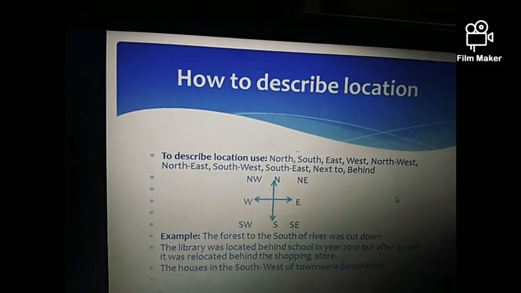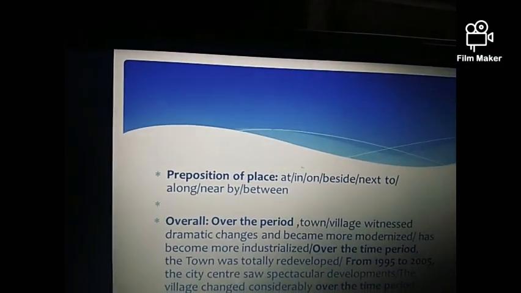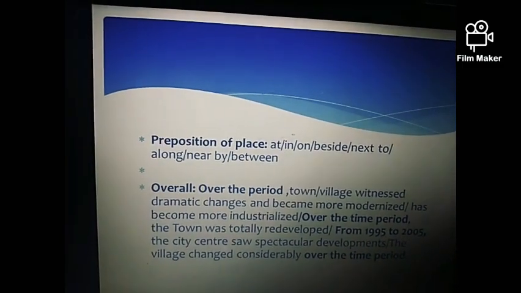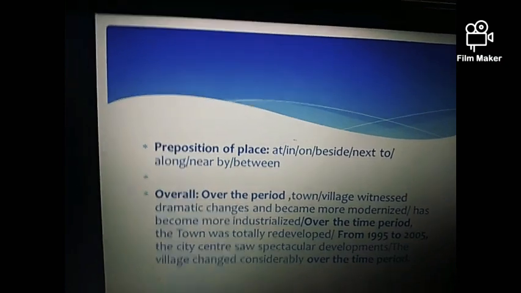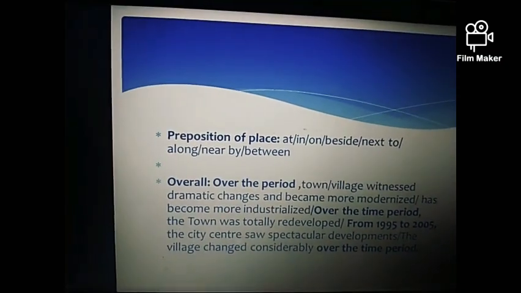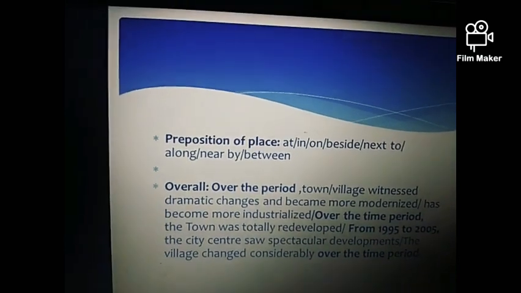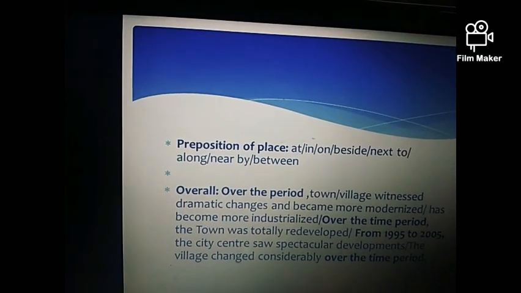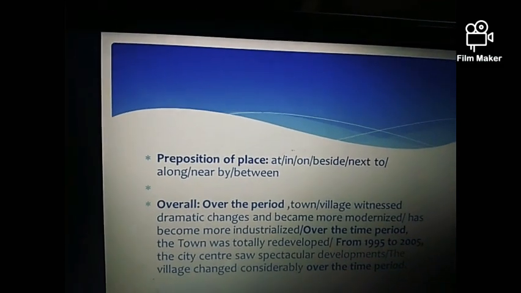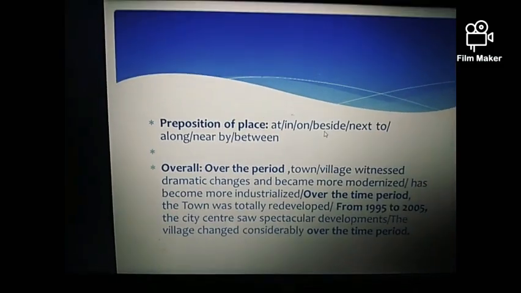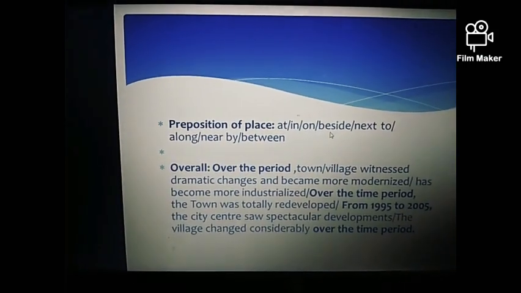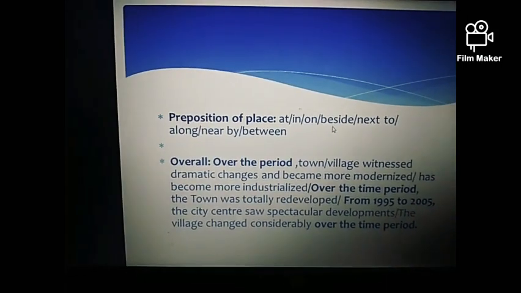Next we will move towards prepositions of place that you have to use while writing the map as well. Here you should have knowledge of prepositions of place such as at, in, on, beside, next to. Beside also means next to. Other prepositions are along, nearby, between.